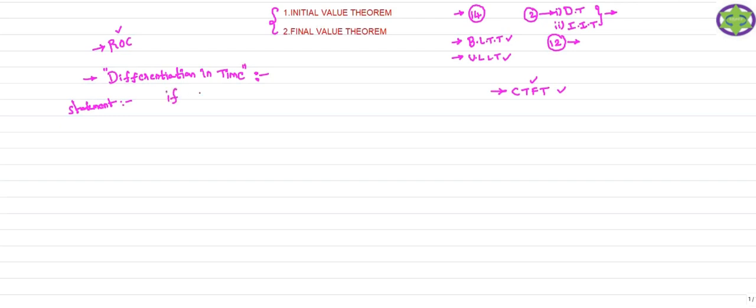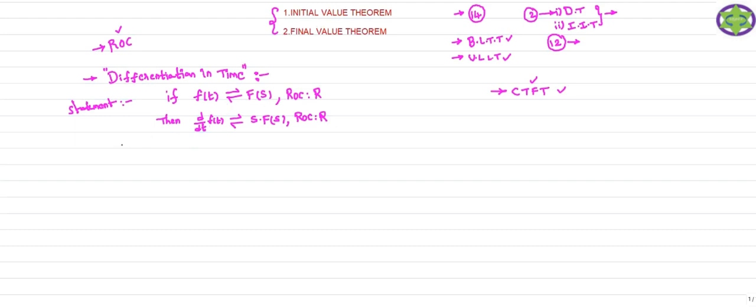The statement is like this: if f of t is the time domain signal and its Laplace transform is capital F of s, then while defining the Laplace transform, one should write down the region of convergence. Let us consider this region of convergence for F of s to be capital R. Then the differentiation in time property states that if you differentiate your signal f of t, its Laplace transform is nothing but s into F of s, and the region of convergence for this signal is also the same as that of F of s. This is the differentiation in time property.